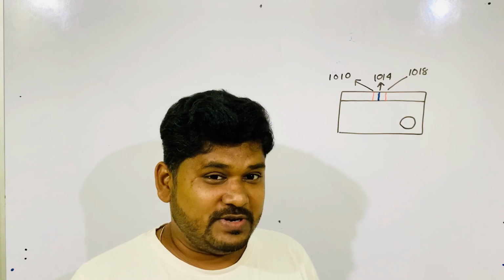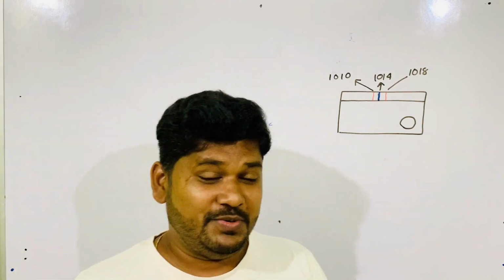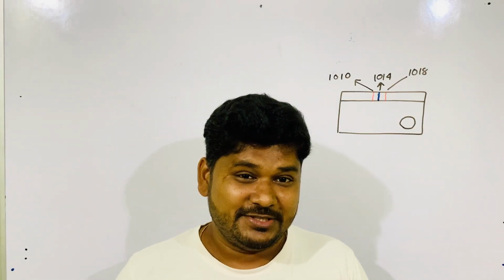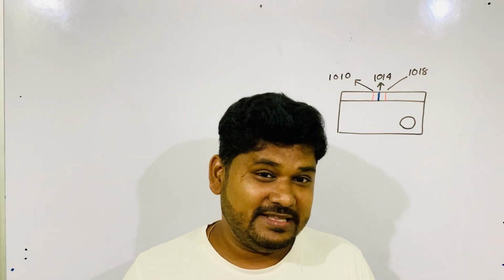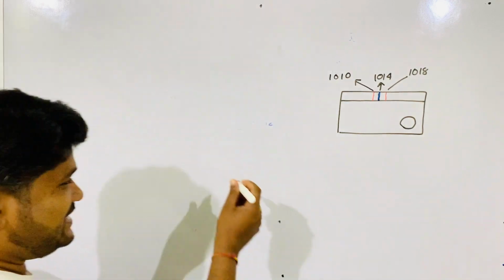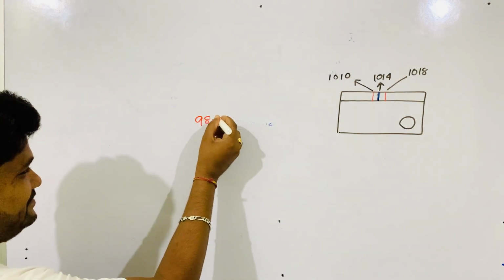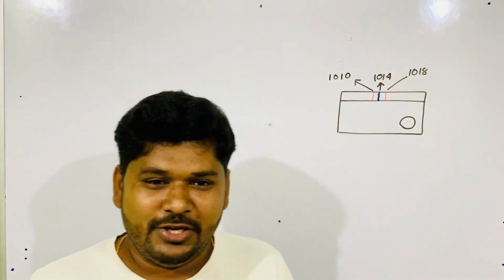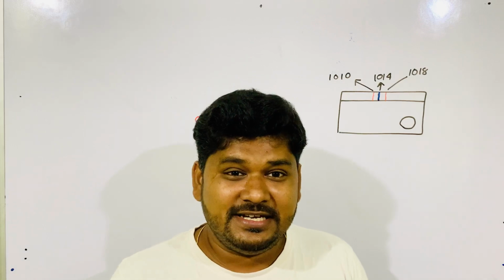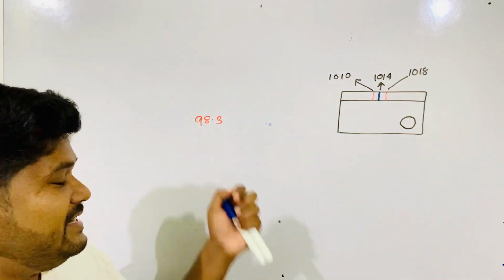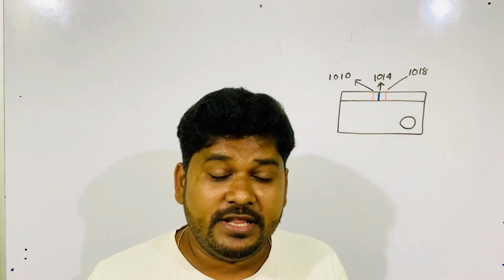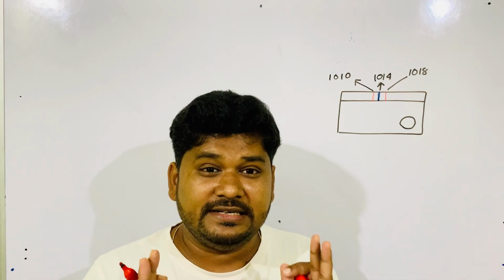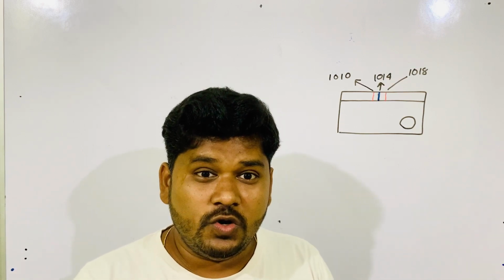But nowadays, what is the situation? If you want to listen to, suppose, 98.3 Radio Mirchi, digital panels are available. You just type 98.3 in your mobile phone, and immediately 98.3 comes, with much more sound clarity, no noise.